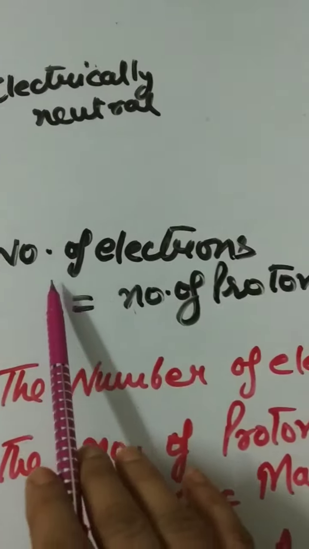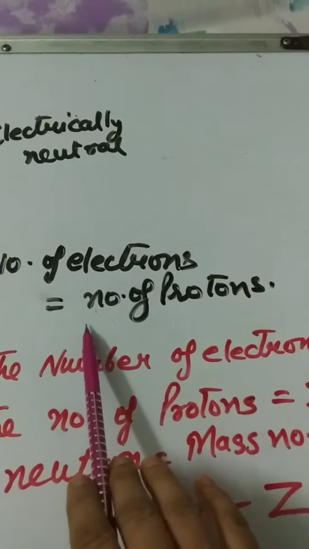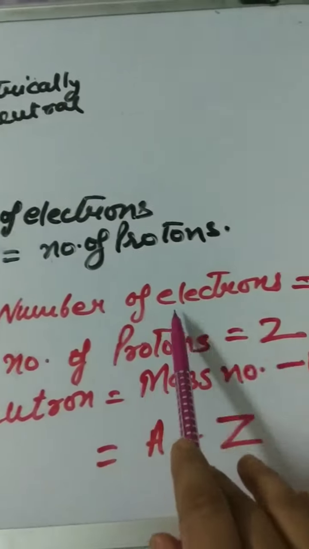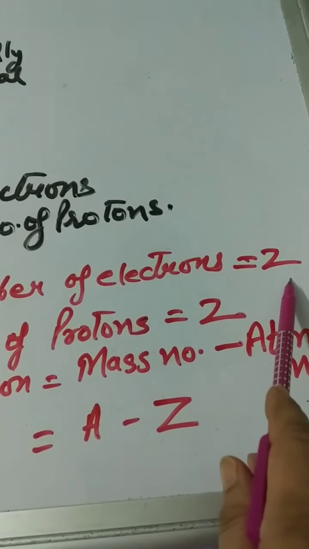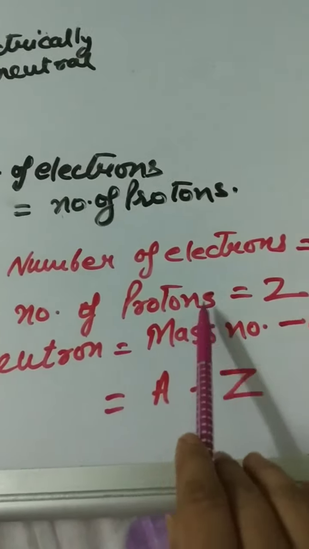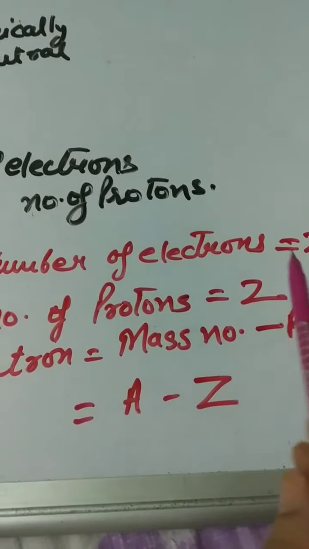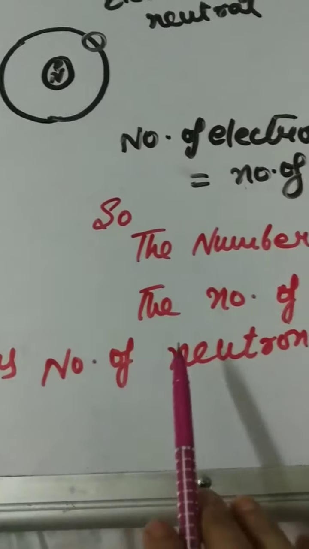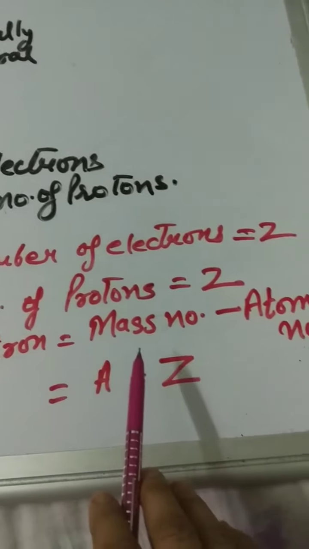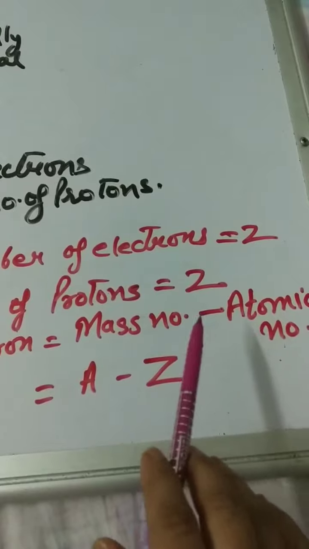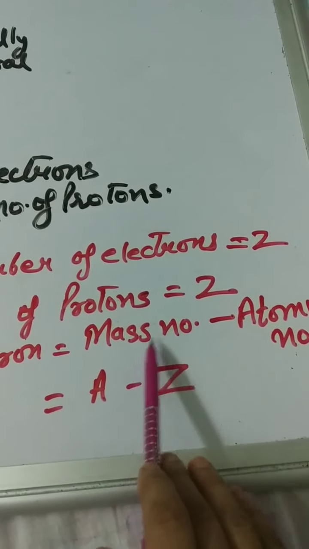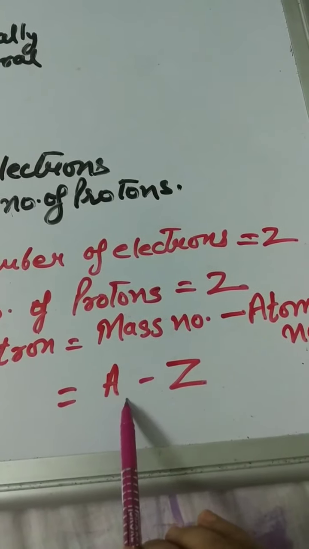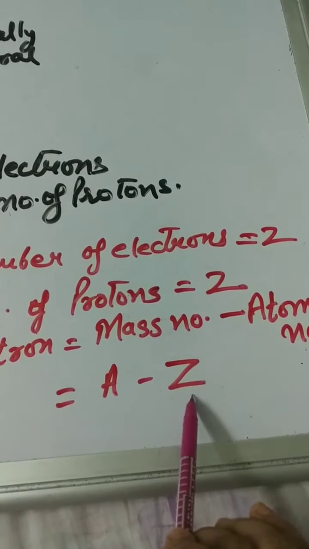An atom is electrically neutral. Why? Because the number of electrons is always equal to the number of protons. So, the number of electrons is also equal to the atomic number. The number of protons is also equal to the atomic number. Now, the number of neutrons we can find out by subtracting the atomic number from the mass number of the given element, that means capital A minus capital Z.